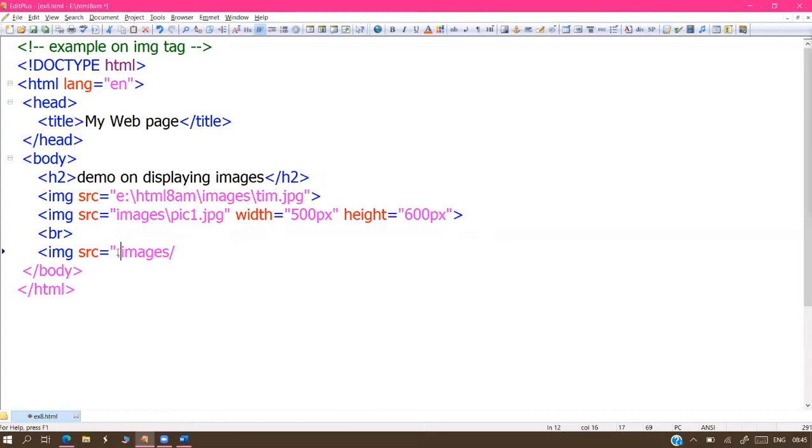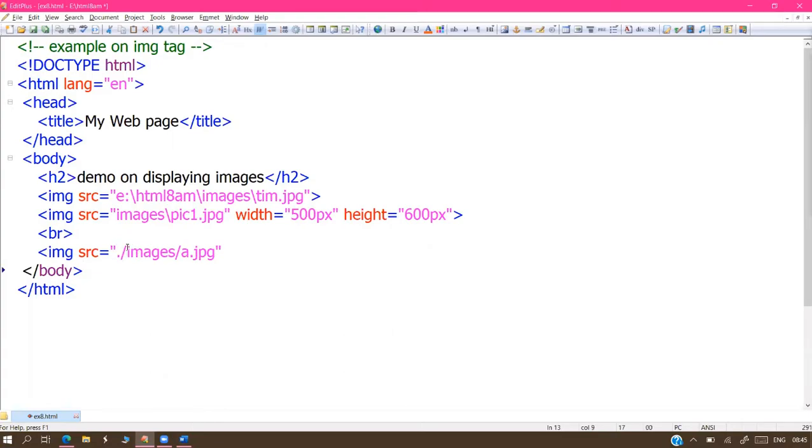Actually we'll get this one, dot slash. In projects we'll get dot slash images slash pic1.jpg or pic2.jpg or a.jpg, something like that. What does this dot slash represent, sir? The dot slash represents the root folder of your project, or the home location of your project. So when you write the dot slash, it jumps to the root folder, the main folder of the project. It's jumping to that location.